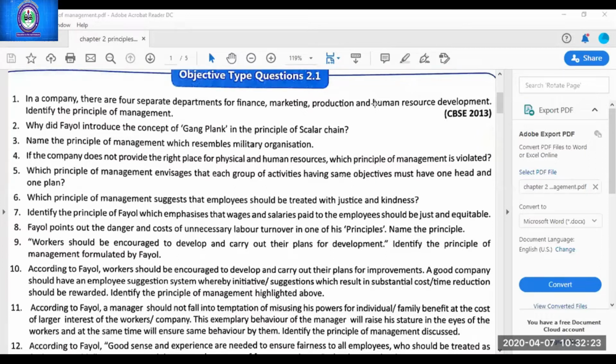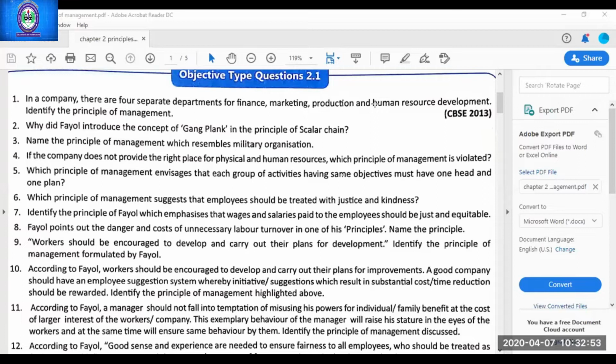Next. Which principle of management suggests that employees should be treated with justice and kindness? Principle of equity. Very good. Next. Identify the principle of Fayol which emphasizes that wages and salaries paid to the employee should be just and equitable. What principle? Remuneration. Principle of remuneration of employees.